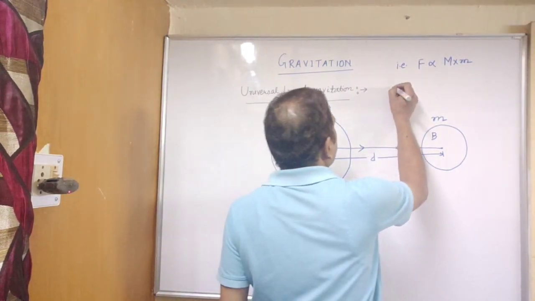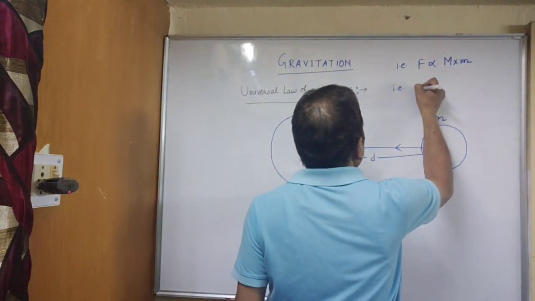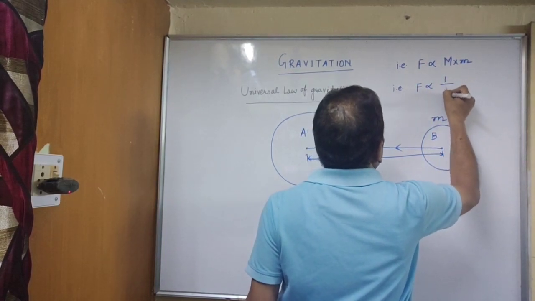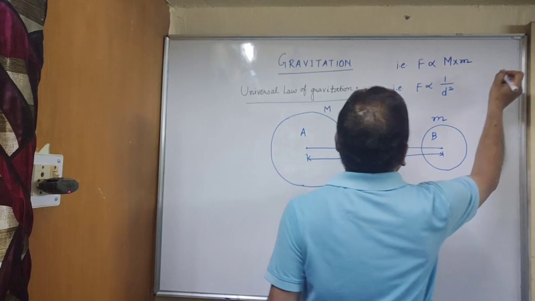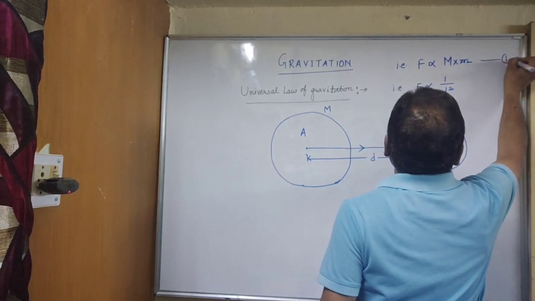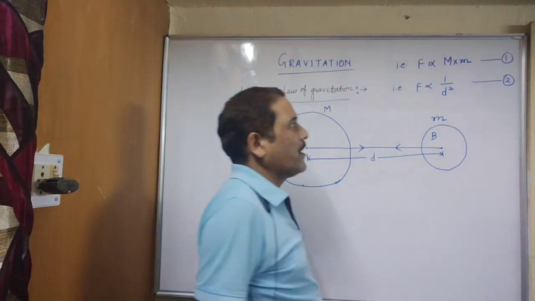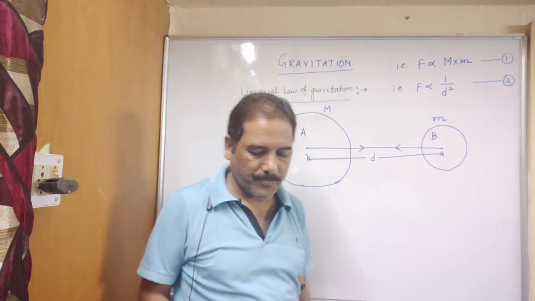That is, F is proportional to 1 by d square. Now mark these expressions as equation number 1 and 2.